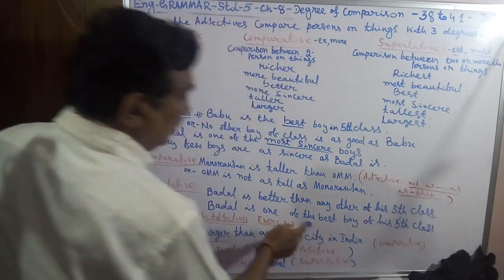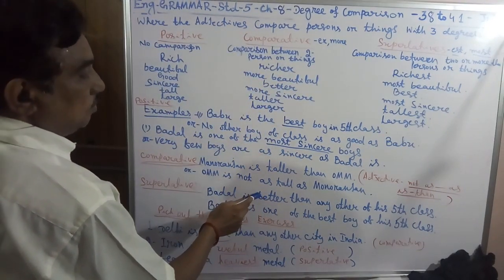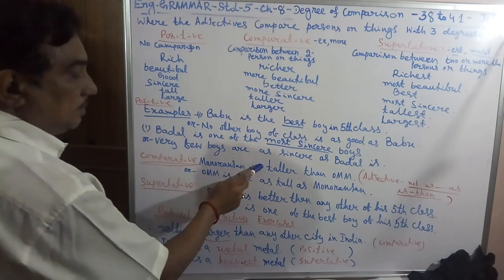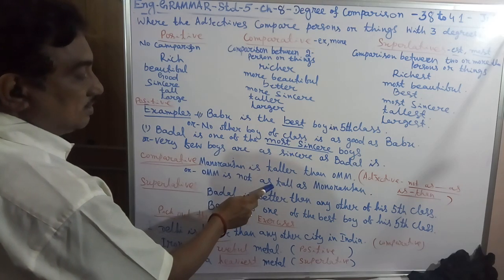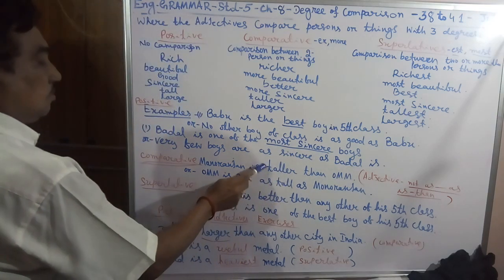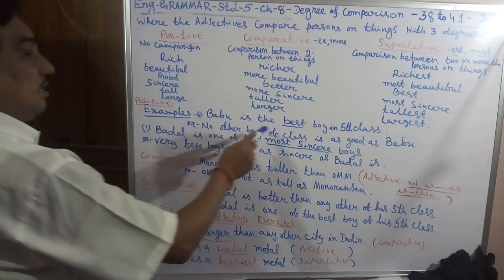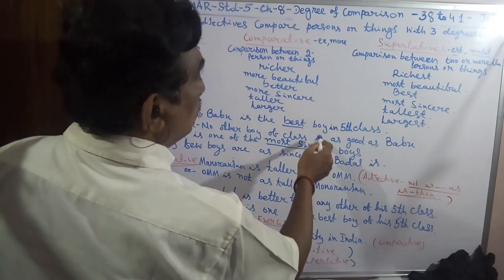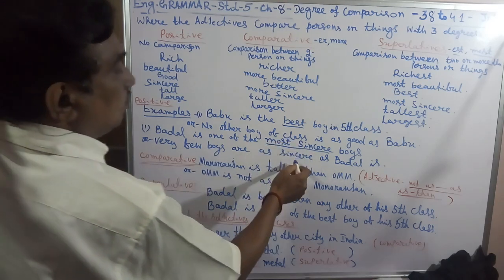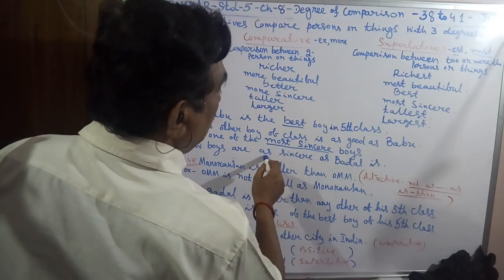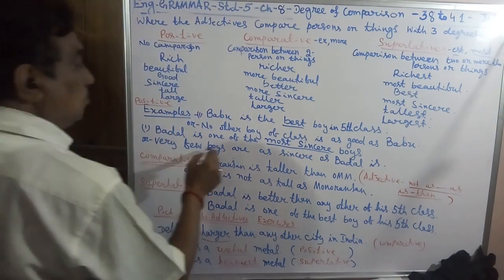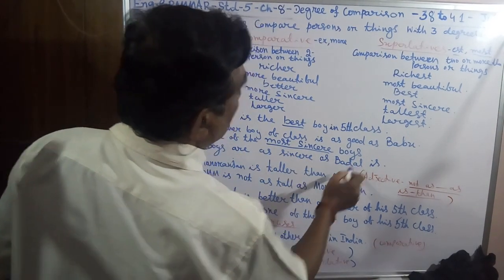Here is the comparative to superlative. Here is the comparative, as tall as, is not as tall as. Here both are comparative. Here it is the superlative to comparative. That means very few boys are as sincere as Badal.